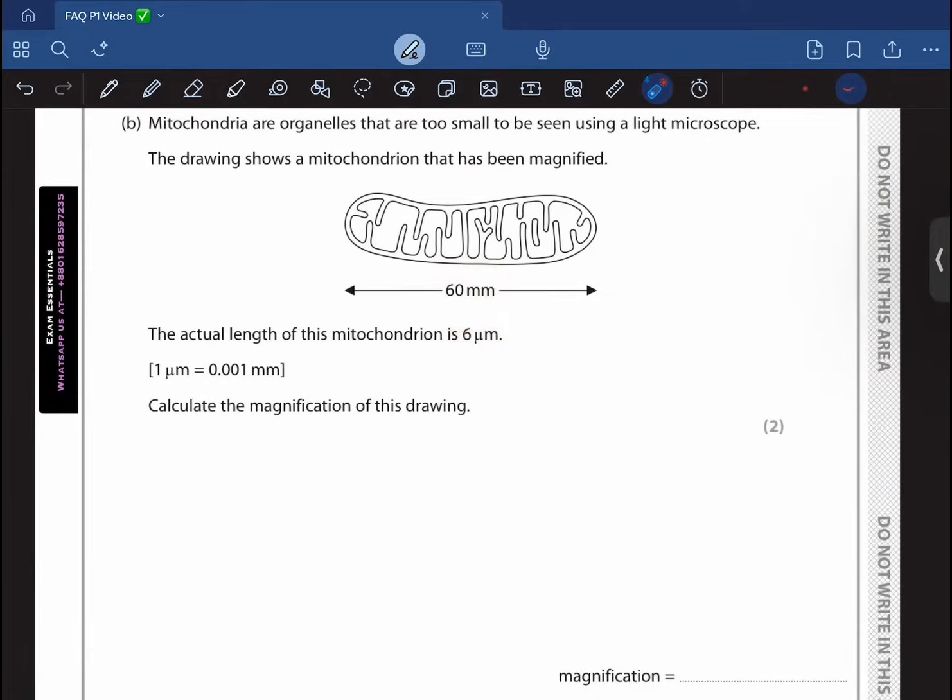Now, there's something that you have to do at this point, that is you either have to convert this into millimeters or you could convert this into micrometers, right?